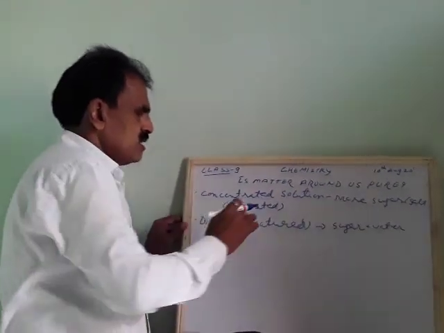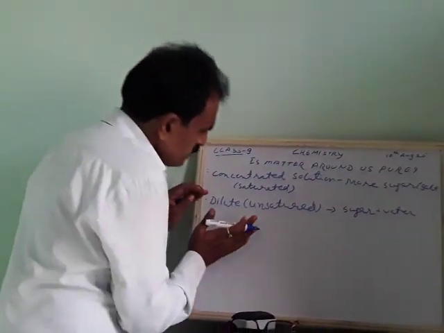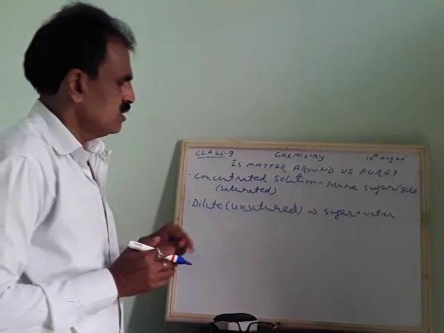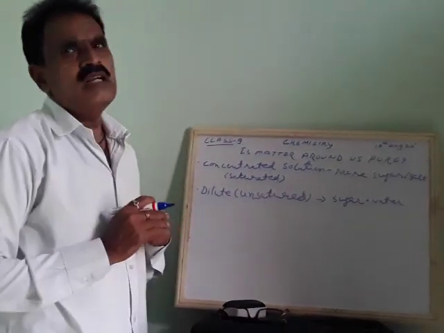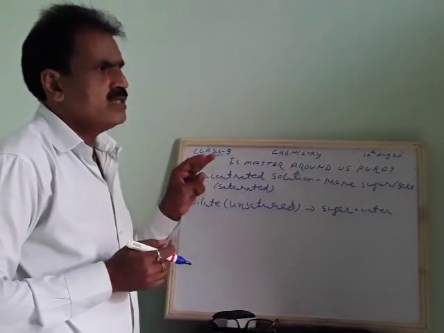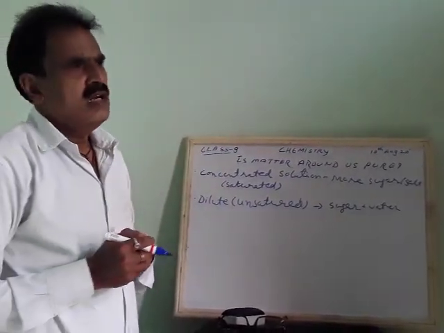Here you can't add, because it has already become concentrated. But where we are still able to add sugar or salt to water, it is called an unsaturated solution. So concentration is defined based on the mass or volume of a substance.